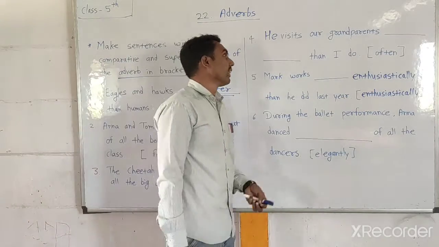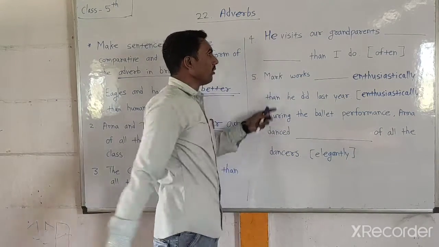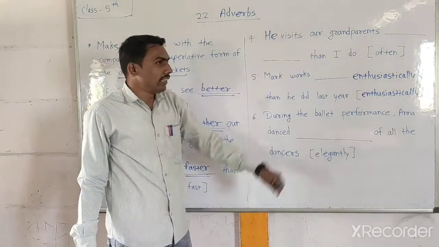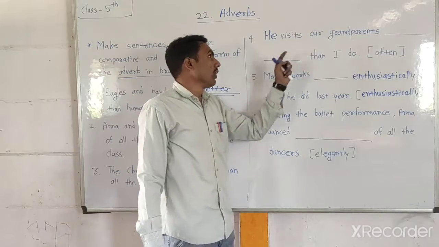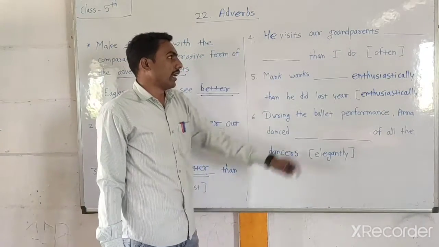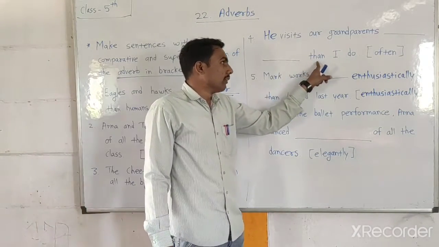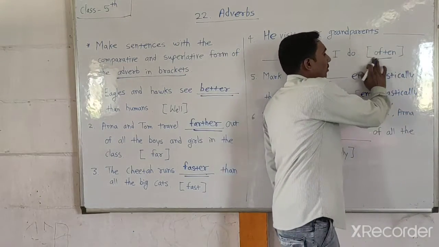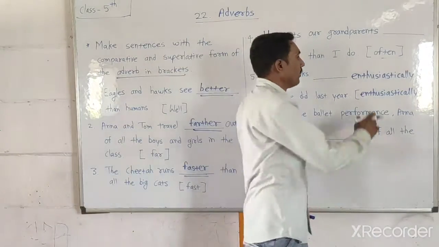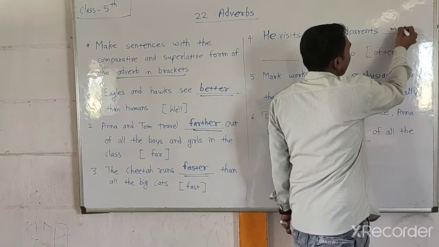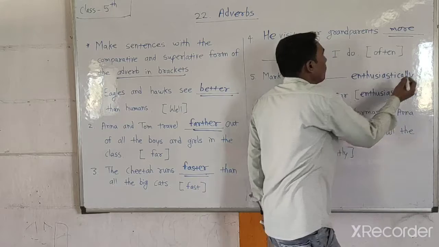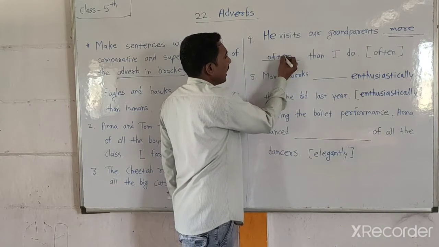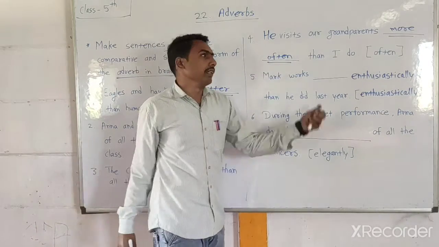Now the fourth example is here. Look here, He visits our grandparents dash than I do, and in the bracket there is an adverb, that is often. We have to use the correct form, so we can use here the correct form, more often. More often, that is the correct form of that adverb in that blank.